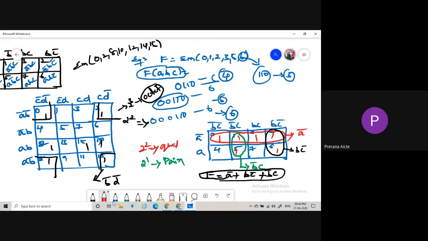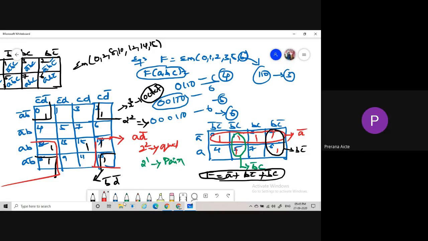And then, are there any other quad formations? Yes, quad 12, 8, 14, 10. Is it okay if I fold left to right? 12 is adjacent to 14, and 8 is adjacent to 10, right? Yes, sir. For that we are getting A D bar. So there are no more quad formations, and then we use pairs.